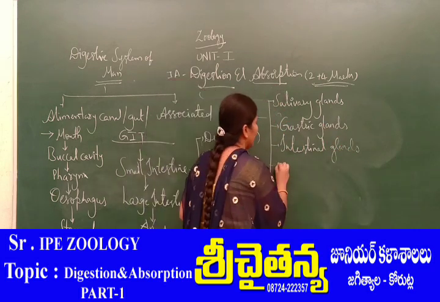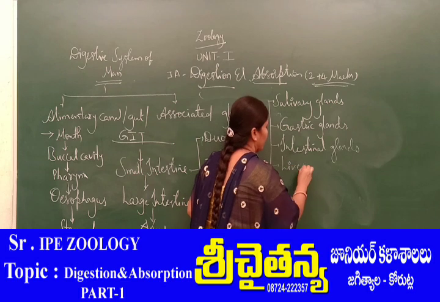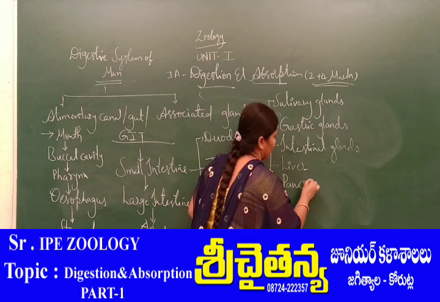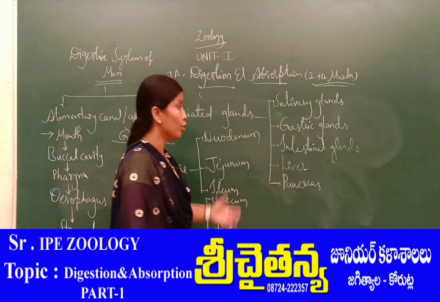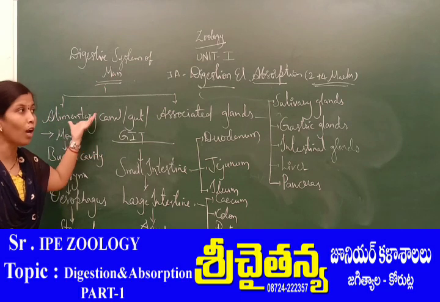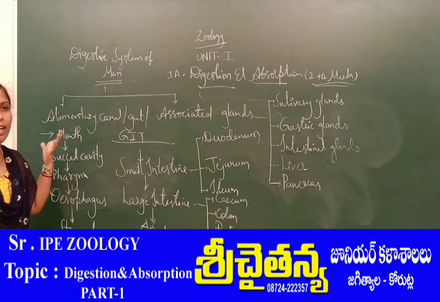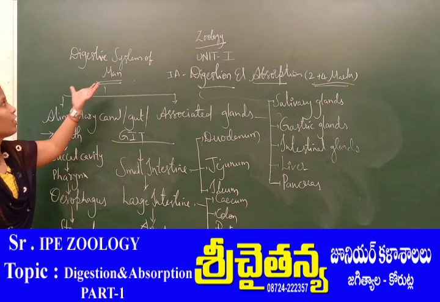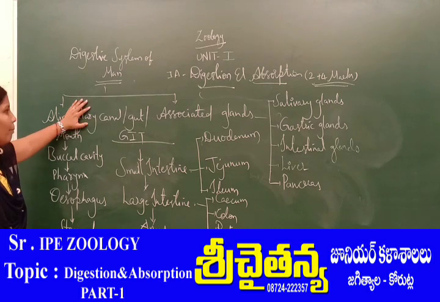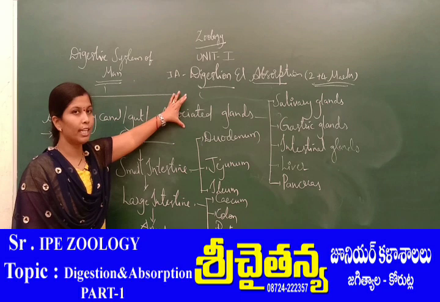Next, liver. Last, pancreas. So this is the digestive system of man. These are all organs which are present in a digestive system. Digestive system means the digestive system of human beings, which is categorized into alimentary canal and associated glands.